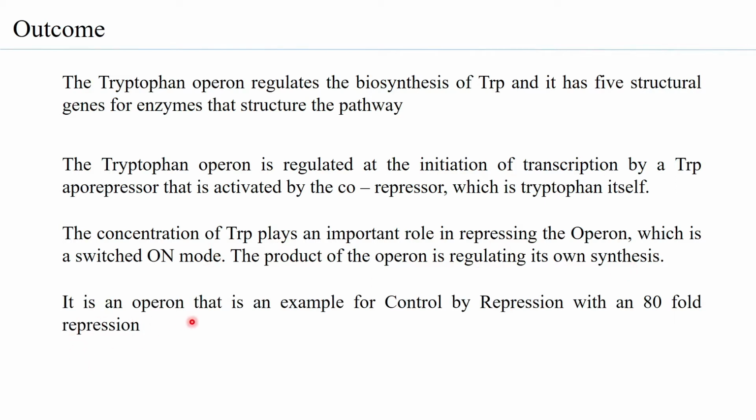Now, this is definitely an operon that is an example of control by repression. And in the tryptophan operon, the repression itself is responsible for an 80-fold decrease in the synthesis of tryptophan. So it is able to repress the operon by 80-fold.